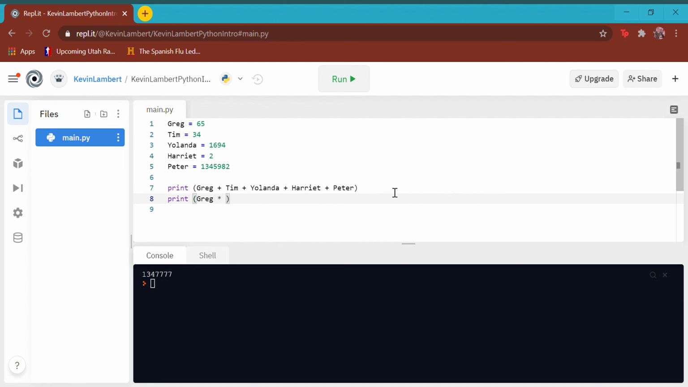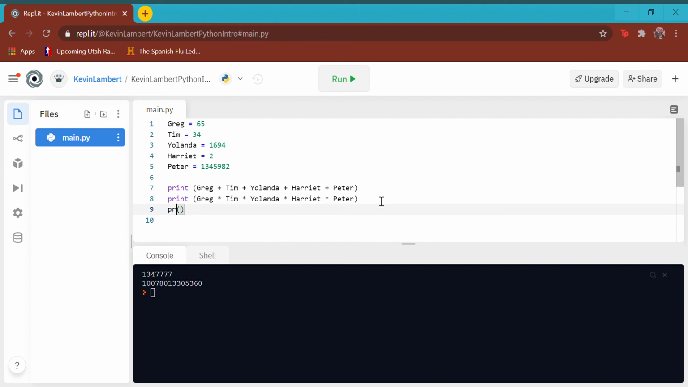Then below it, the next thing I wanted you to do was multiply them. In Python and in most computer programs, multiply is the little star above your number 8 on your keyboard. So it's not X as you would maybe think, but it's the little star, times Harriet times Peter. So now it's going to multiply them and you get a massive number there. That's a pretty big number. That's kind of fun.